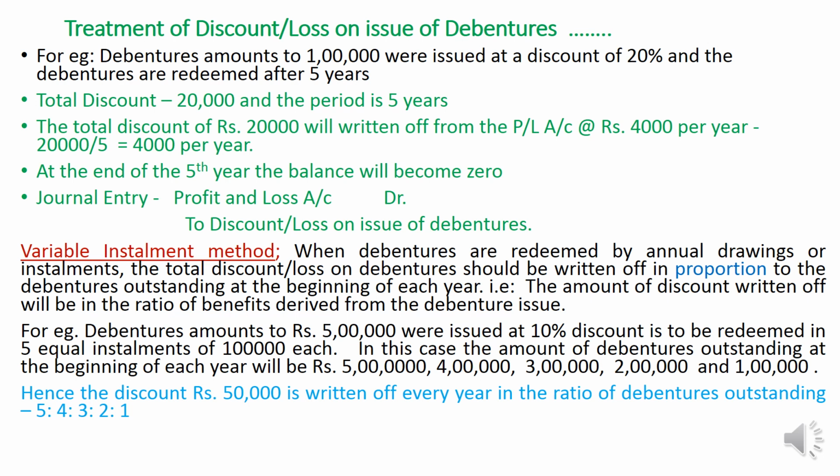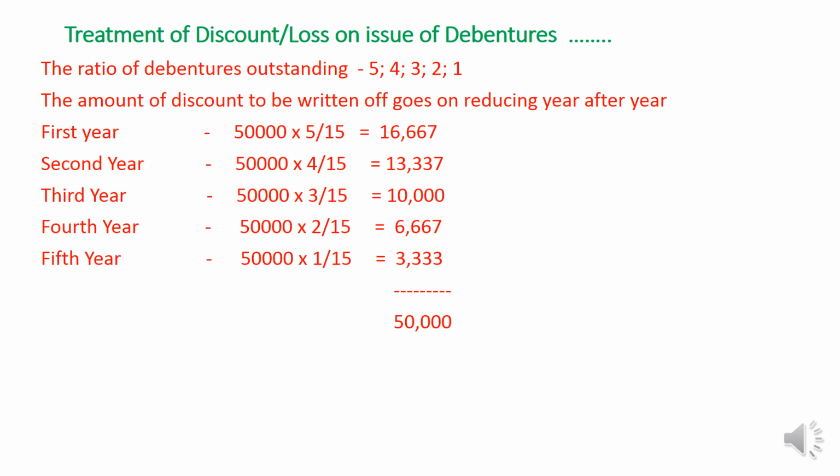So in this case we can see that in the beginning year there will be 5 lakh, in the second year 4 lakh, third year 3 lakh, fourth year 2 lakh and the last year 1 lakh. The ratio of debentures existing in the company is 5 lakh to 4 lakh to 3 lakh to 2 lakh to 1 lakh, that is 5 is to 4 is to 3 is to 2 is to 1. Let us see the calculation. The total loss of 50,000 is written off by the method given in the slide. We can see the ratio is 5 is to 4 is to 3 is to 2 is to 1.